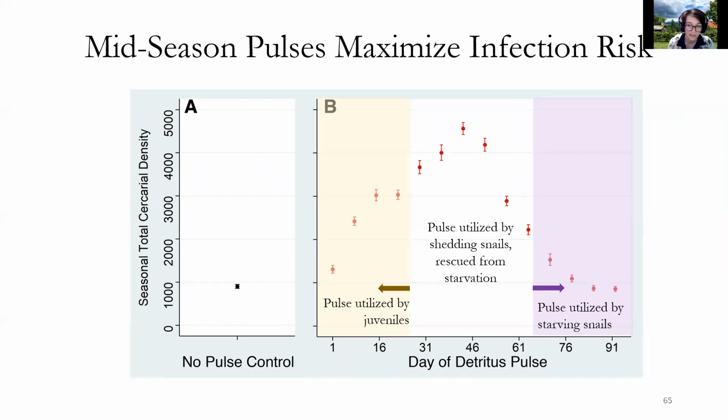Whereas here in the middle of the season, the pulse occurs when snails are on their way to starving soon, but the pulse rescues them temporarily, giving them a longer time to shed cercariae. These snails are mature and their parasites are mature, so they make a lot of cercariae.